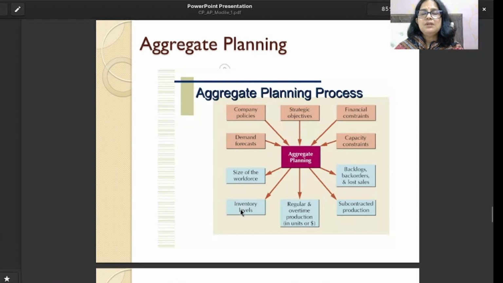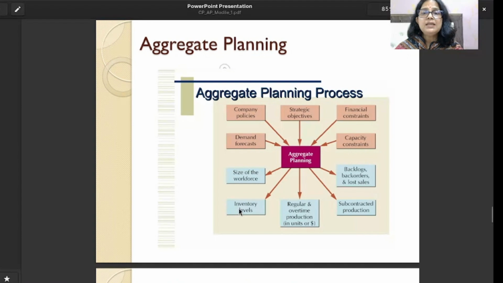Then inventory level. What are the inventory levels? What is the material we are having in our hand? We need to know the transaction of the inventory. What is the flow of material? What we are having inside our organization and what we need to buy for the product.